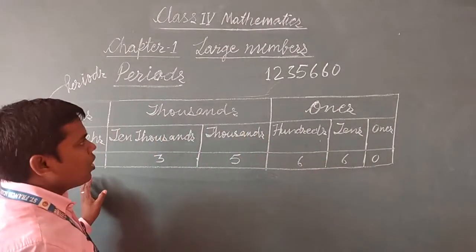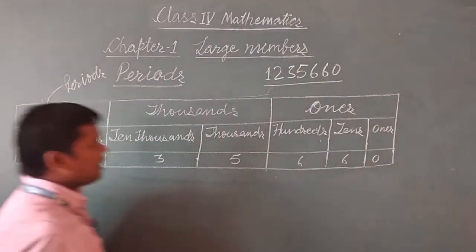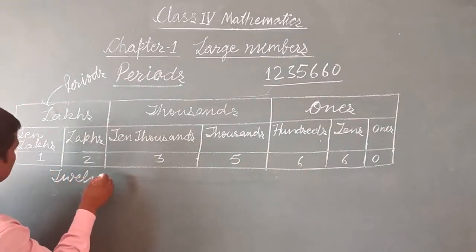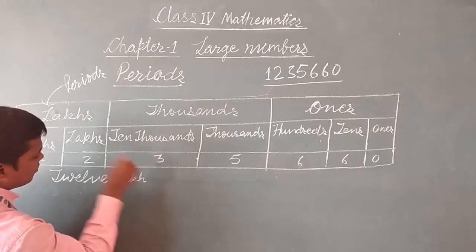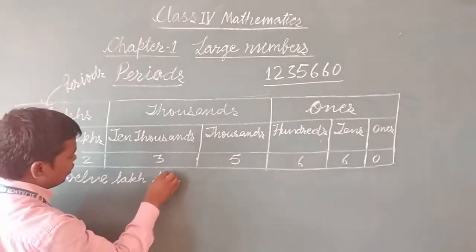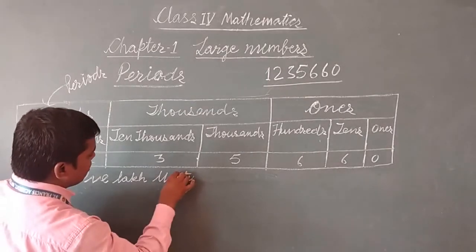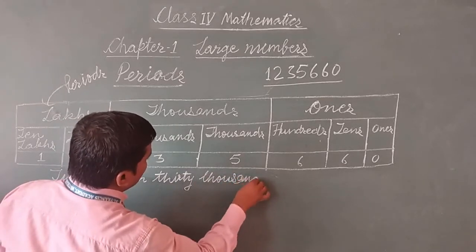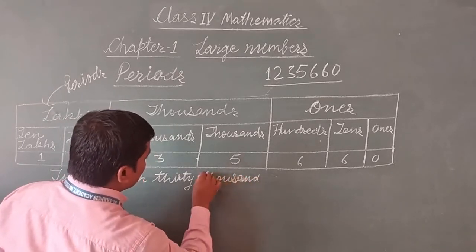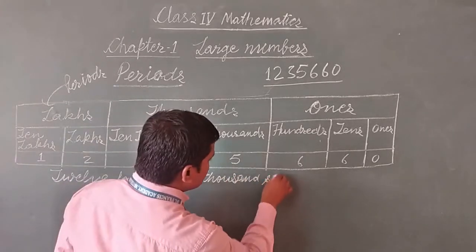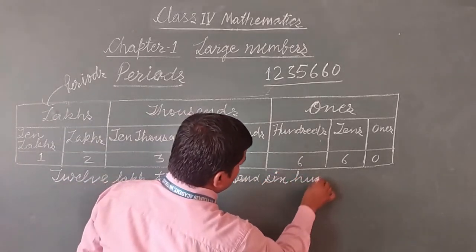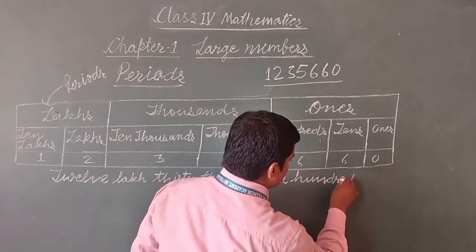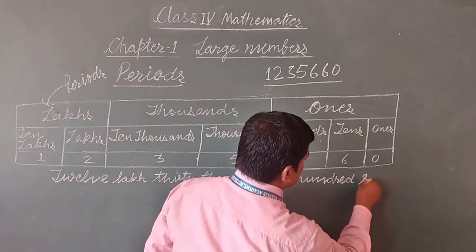So the number name of this number will be written as 12 lakh 35,000 660.